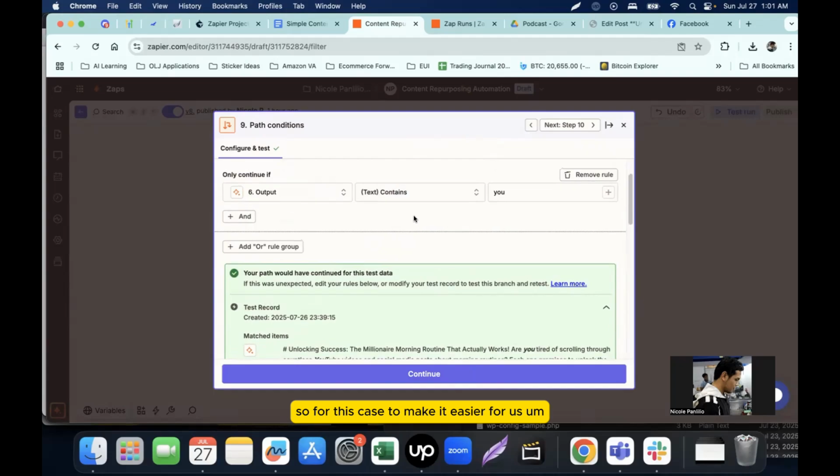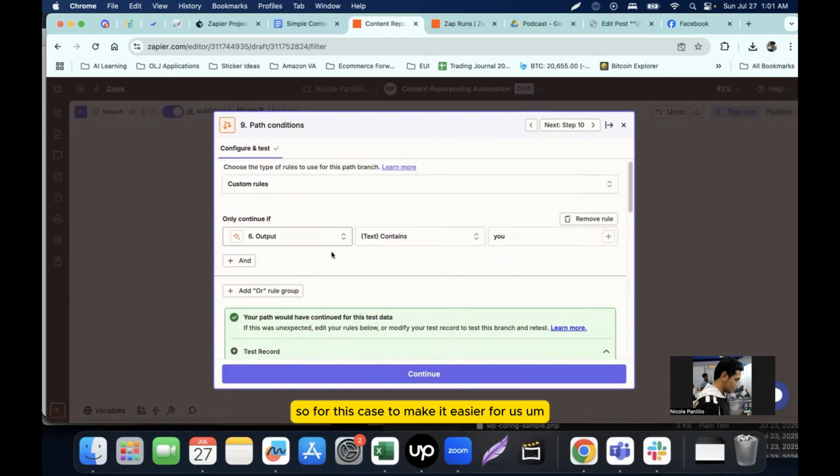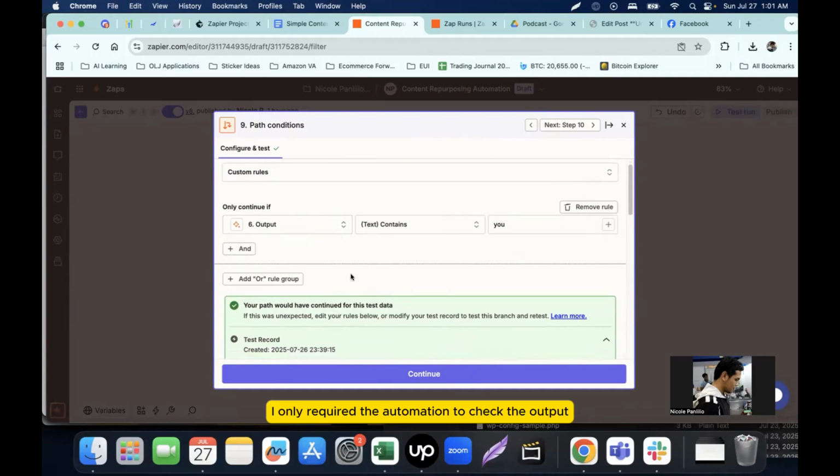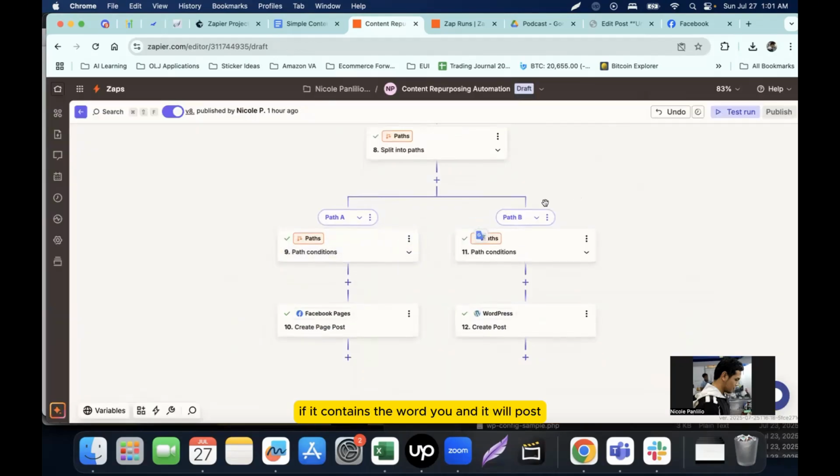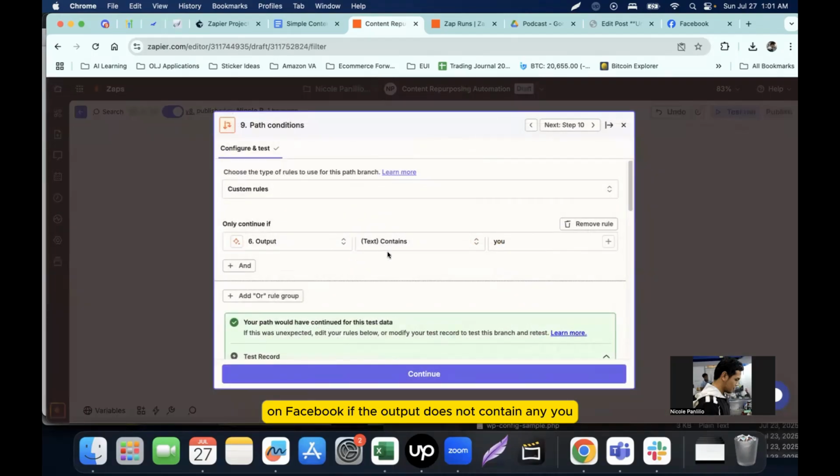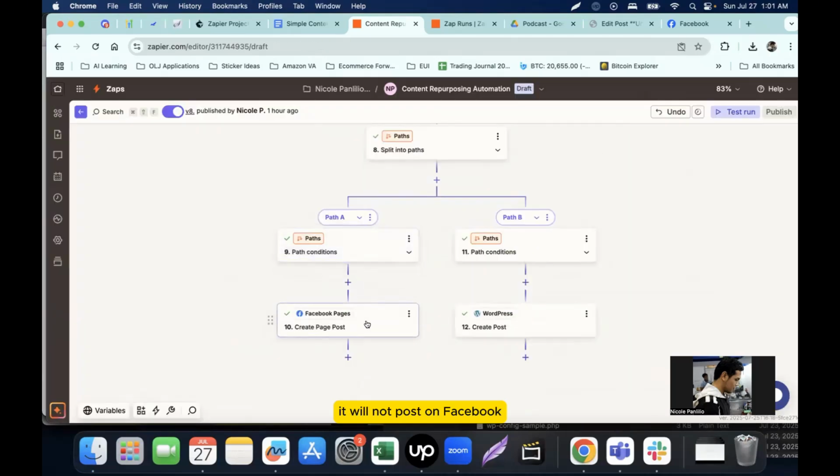So for this case, to make it easier for us, I only required the automation to check the output if it contains the word you, and it will post on Facebook.